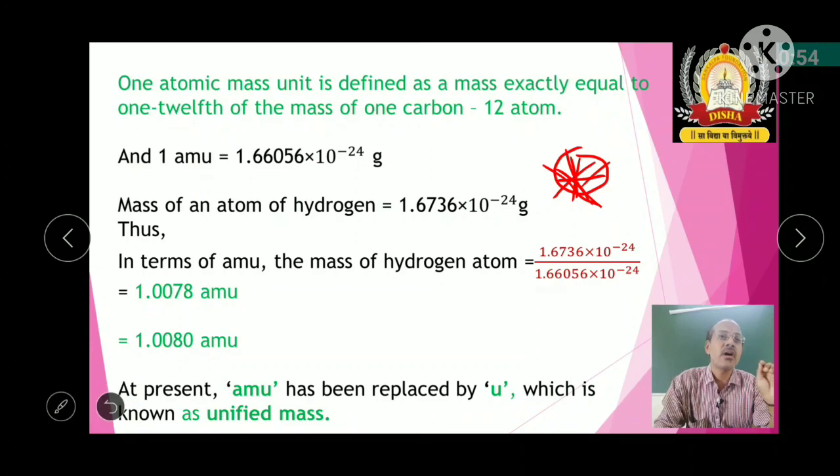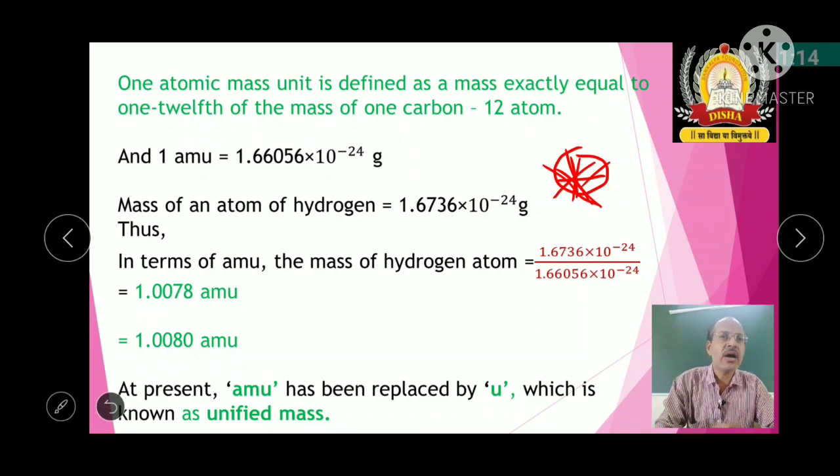That is 1/12 of the mass of the carbon 12 isotope. Then we get 1.0078, or approximately 1.0080 atomic mass unit. Nowadays the atomic mass unit is replaced by unified mass.